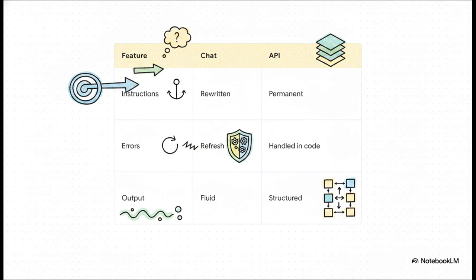Second is error handling. A glitch in a chat just means you hit refresh, no big deal. In an API, every single error, whether it's a rate limit or a formatting issue, must be handled programmatically by your code, otherwise the whole system just halts. And third, output rigidity. Chats are fluid, right? They're conversational. APIs, though, require rigid, predictable data that your software can reliably read and process every single time.